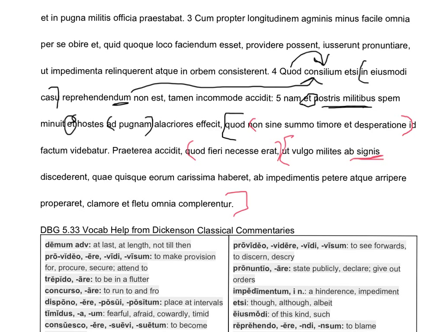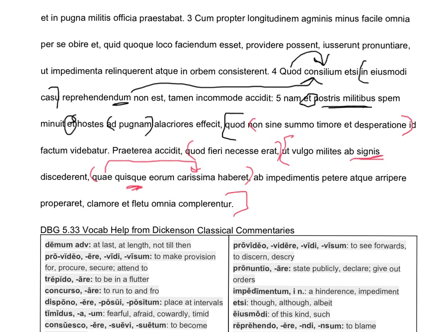Now, why would they do that? Before he tells us why, we get this. Notice quae is accusative, and it goes with carissima. Quisque is the subject. So, the things which each of them had or considered most dear. So the soldiers left from the sign. I wonder why. So that the things which they all considered to be most valuable. Again, the things each of them had or considered most dear.